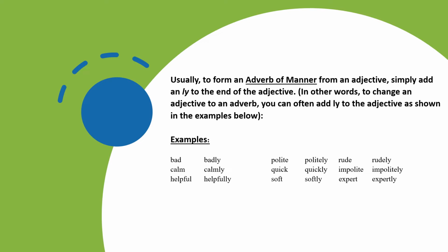So the adjectives bad, calm, helpful, polite, quick, soft, rude, impolite, expert become badly, calmly, helpfully, politely, quickly, softly, rudely, impolitely, expertly to change them to the adverb form.